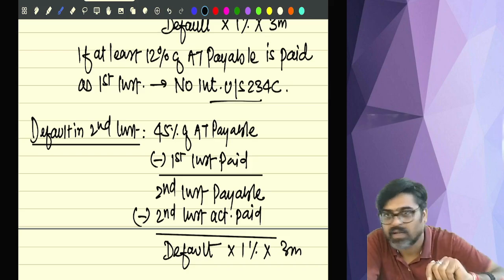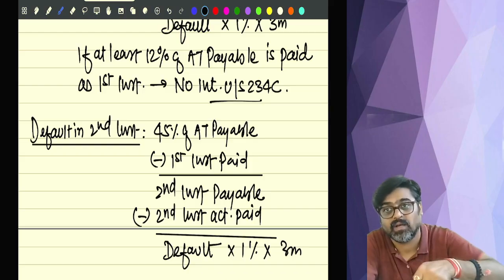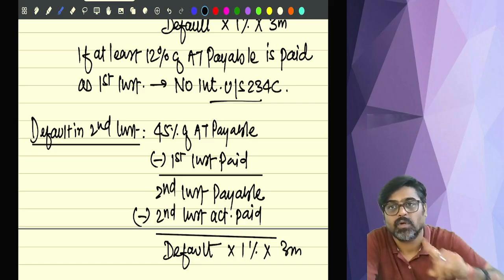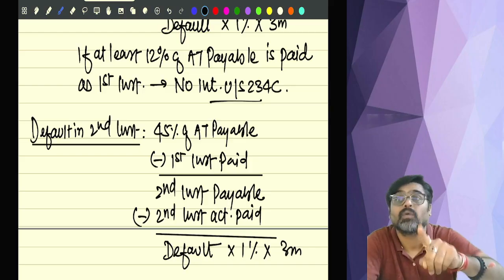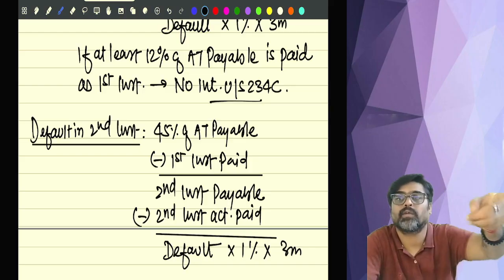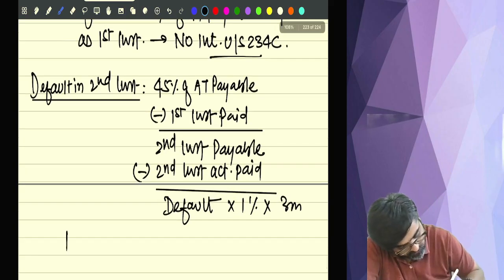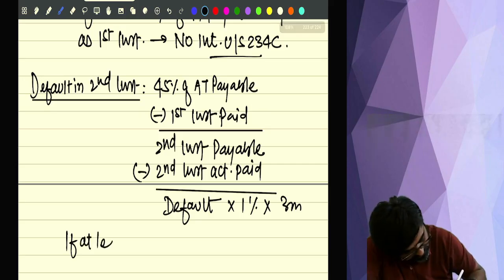Have you paid 70? No. You have paid less than 70. How much? Only 40. So there is a default, no? How much? 30,000. On that, 1% for 3 months. Section 234C interest.